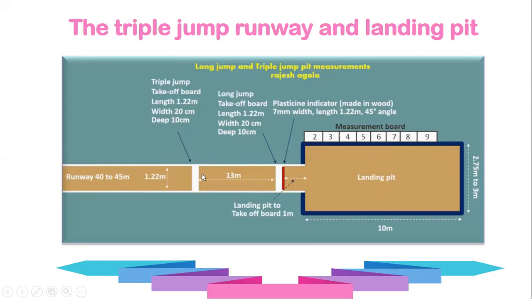Right? First we start the approach run. After that, we will have the hop, and next in this 13 meter we will have the step. Again, we will have the jump. After that only, we are coming to this landing pit.